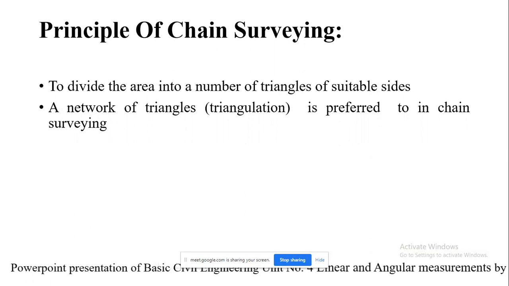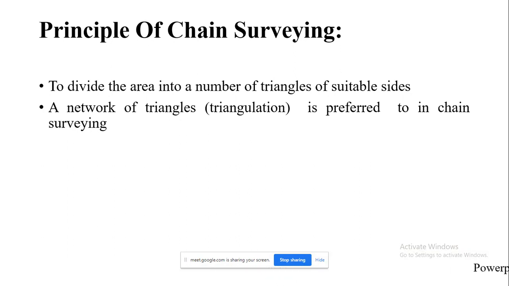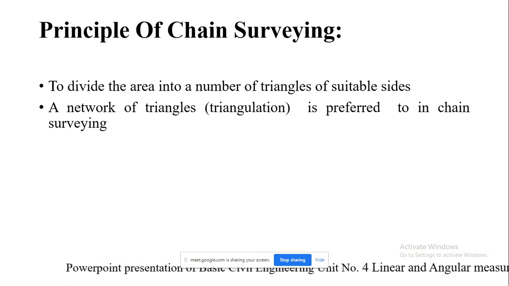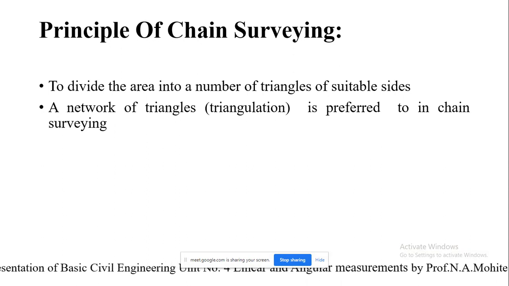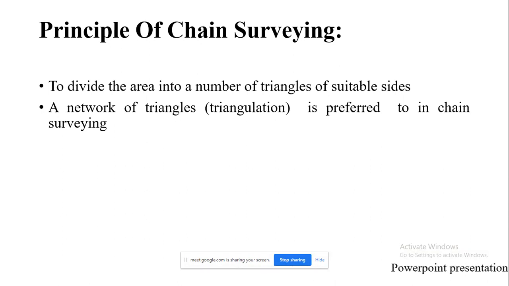We are supposed to take note that while plotting the triangles, we don't require any kind of angular measurements. Directly with the help of the chain or tape, we can measure the area.